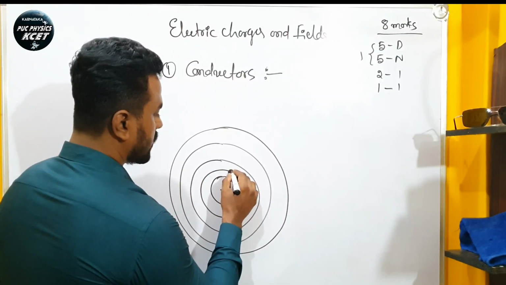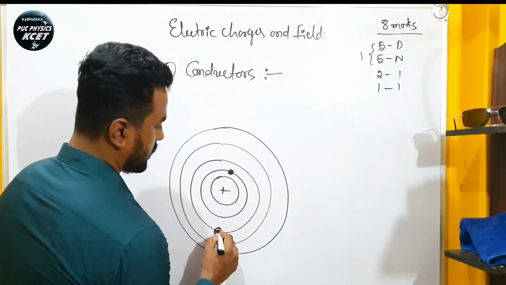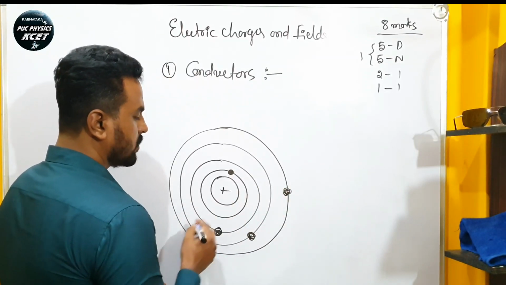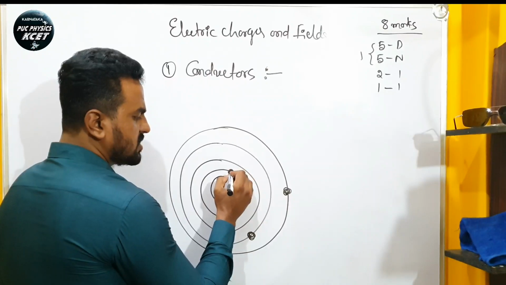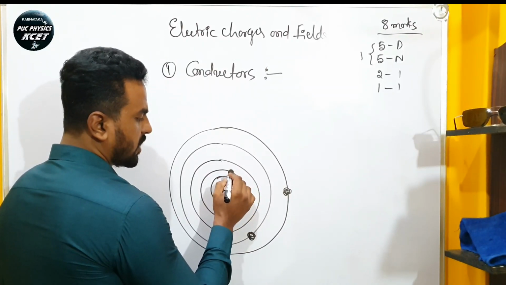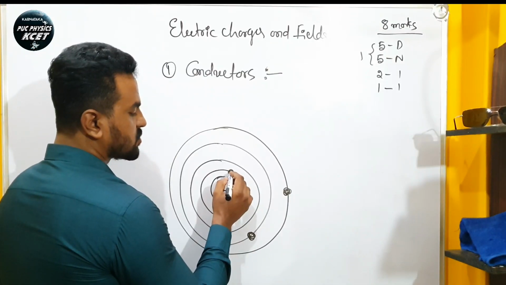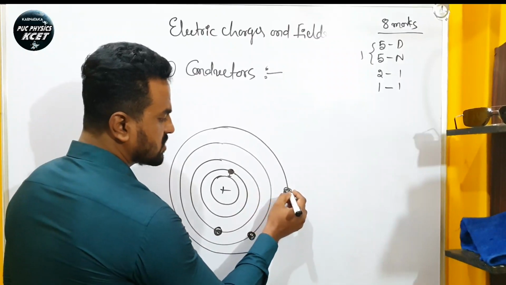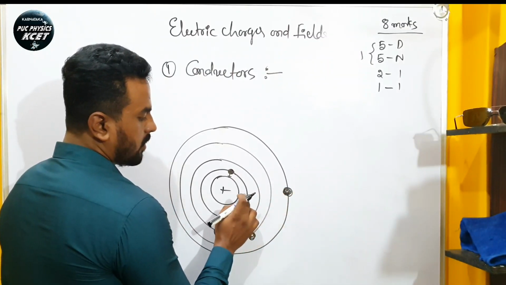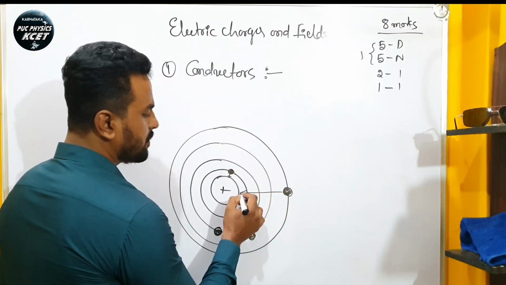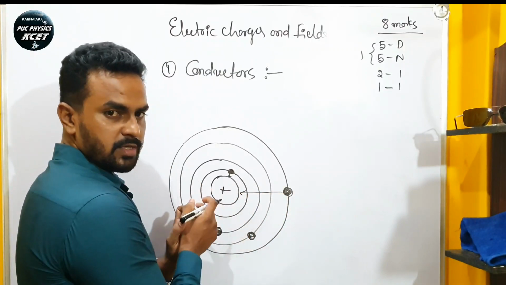So I will take the electrons in different orbits. Here you can see that this is the electron which is present in the innermost orbit, which is very close to the nucleus and is very strongly bound to the nucleus. This is the electron which is at a large distance from the nucleus, so this is weakly bound to the nucleus.